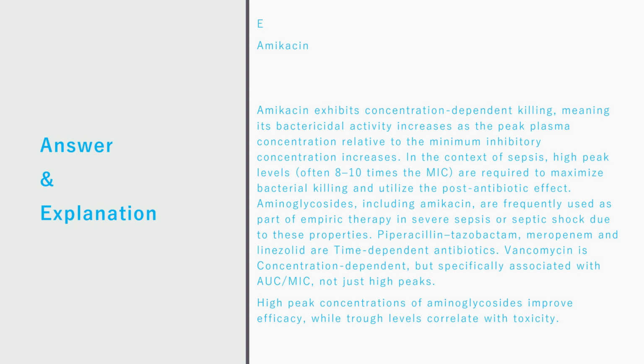Amikacin. Explanation. Amikacin exhibits concentration-dependent killing, meaning its bactericidal activity increases as the peak plasma concentration relative to the minimum inhibitory concentration increases. In the context of sepsis, high peak levels, often 8 to 10 times the minimum inhibitory concentration, are required to maximize bacterial killing and utilize the post-antibiotic effect.